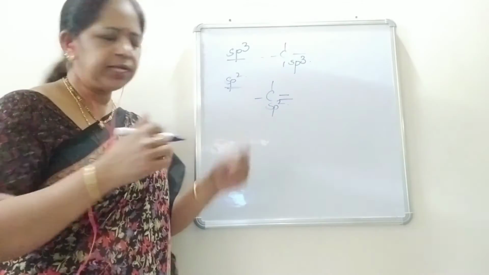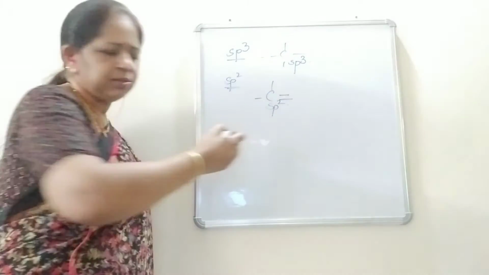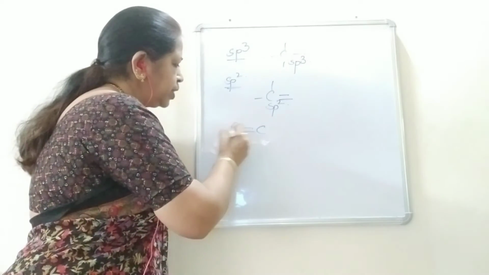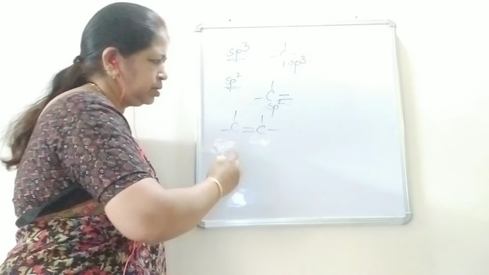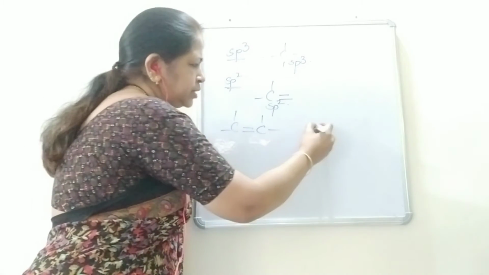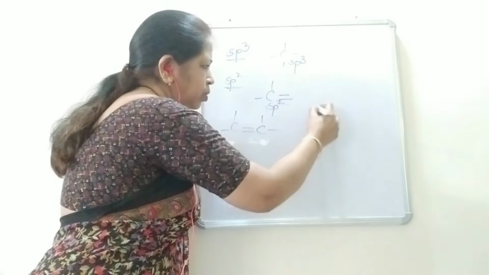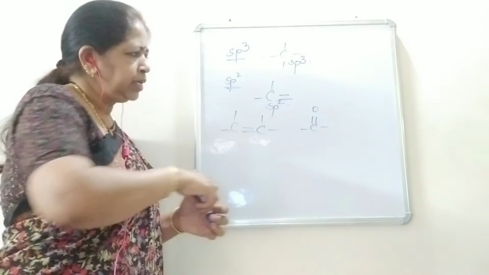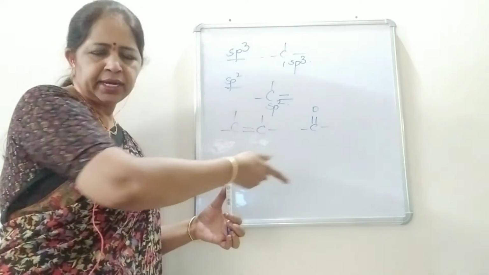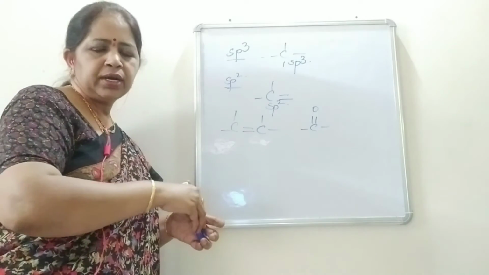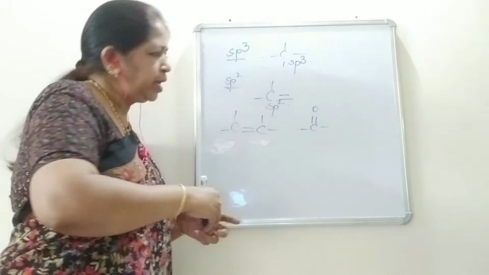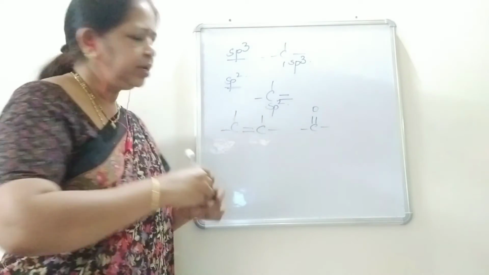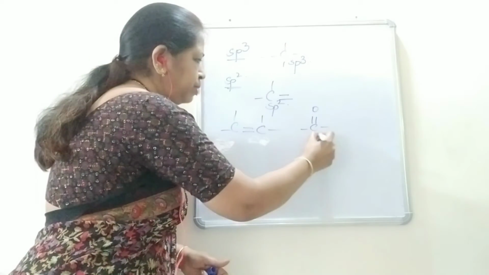The double bond is always present between 2 carbon atoms, like this, C double bond C, or C double bond O, as in ketones, aldehydes or carboxylic acids. These carbon atoms are said to be in the sp2 hybrid state.